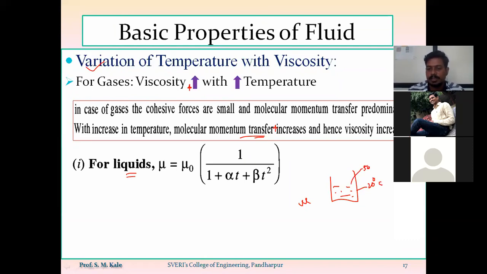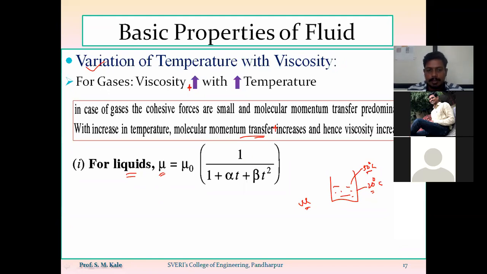I know that the viscosity of water at 50 degrees centigrade should have a lower value as compared to water at 20 degrees centigrade. So how do we calculate the value of viscosity of any liquid at a particular temperature? To calculate it, we have one formula.